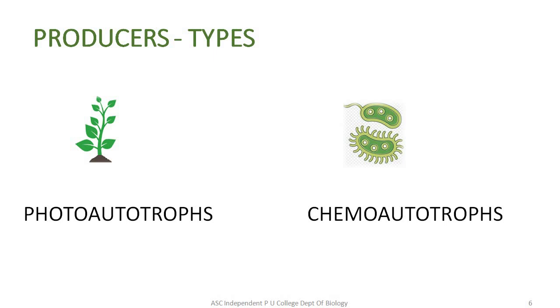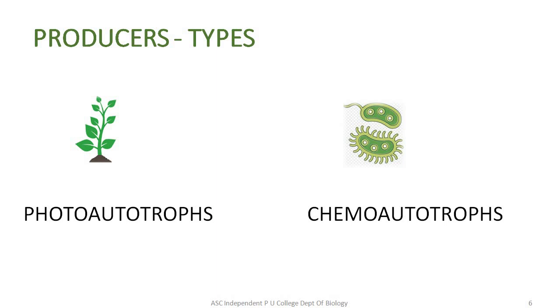However, the term chemoautotrophs indicates that they are dependent on some chemical substances. That is, they do prepare food on their own, but the source of energy is certain inorganic oxidation and reduction reactions. So in simpler words, they basically depend on chemical substances in order to prepare their food.